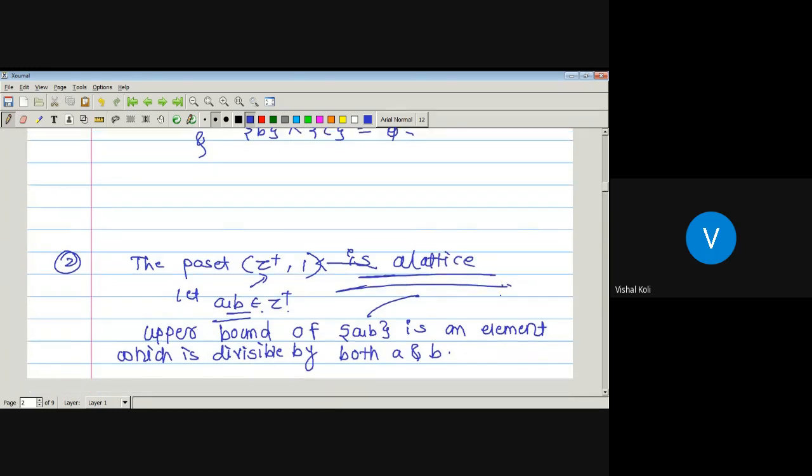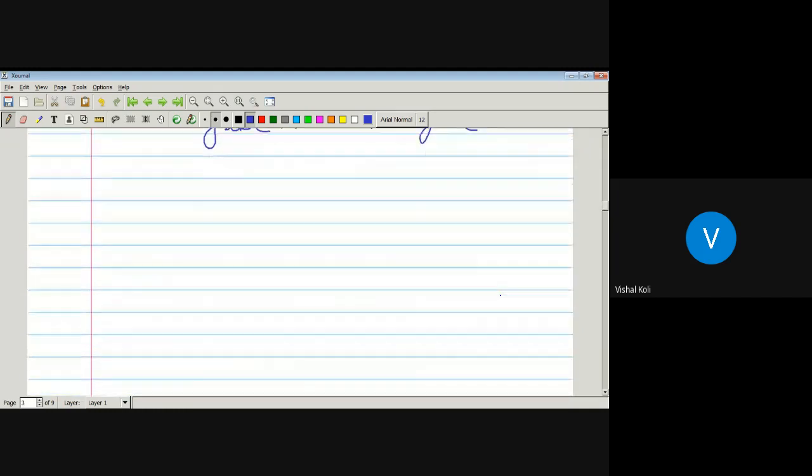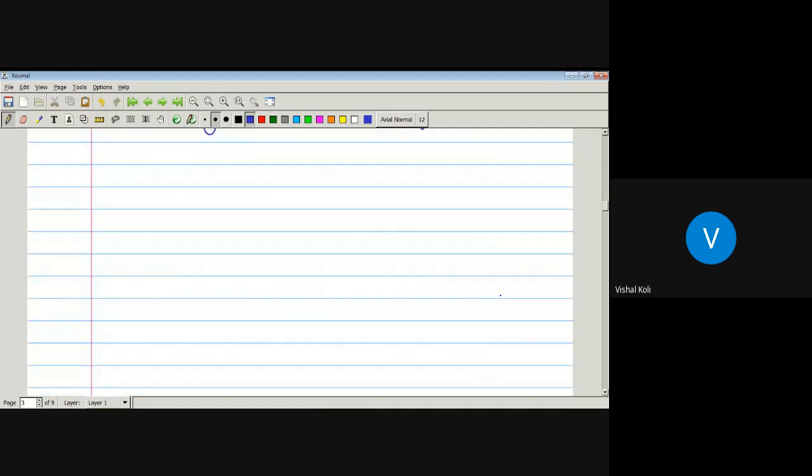Now, tell me whether every poset is a lattice. Let us check.